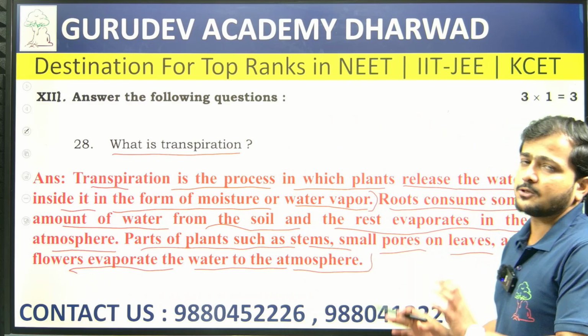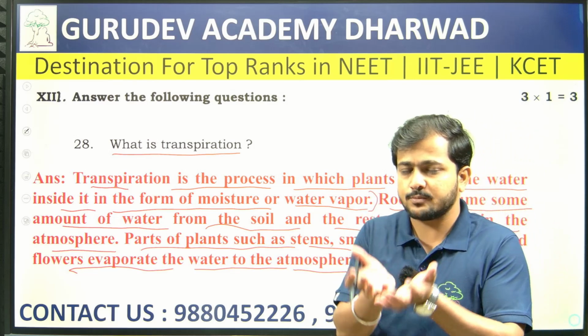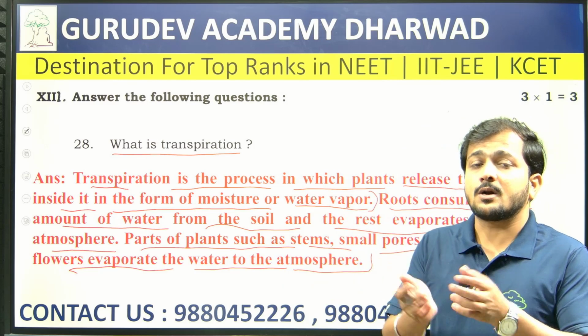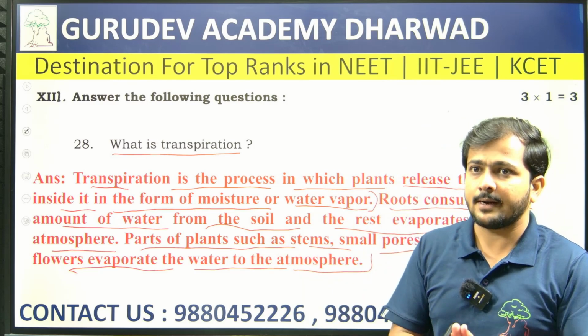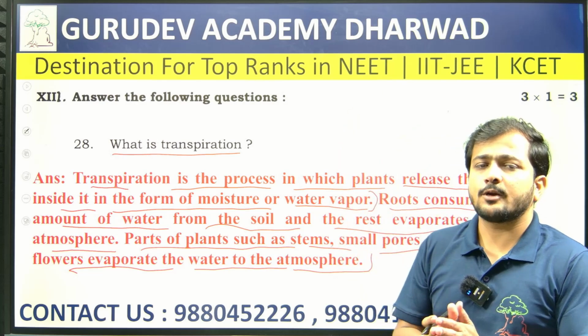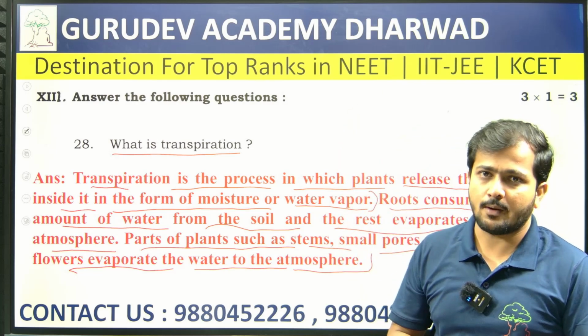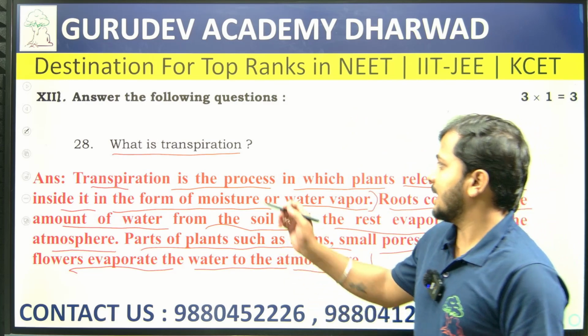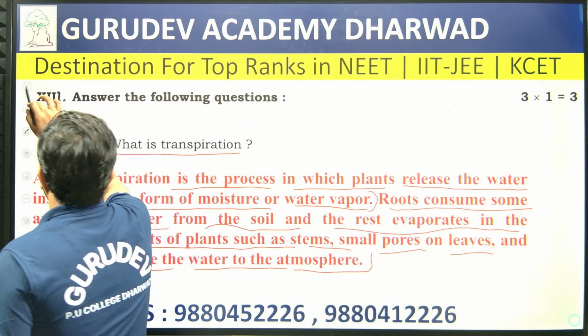So overall what happens is the root absorbs the water, the water moves to all parts of the plant, and from there the water evaporates. So loss of water in the form of water vapor is nothing but what is called transpiration.